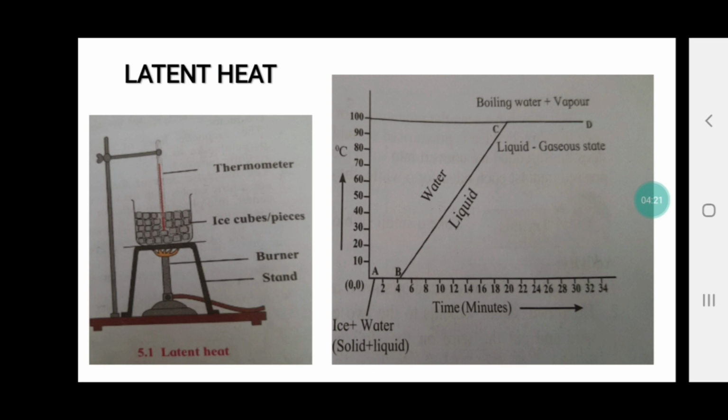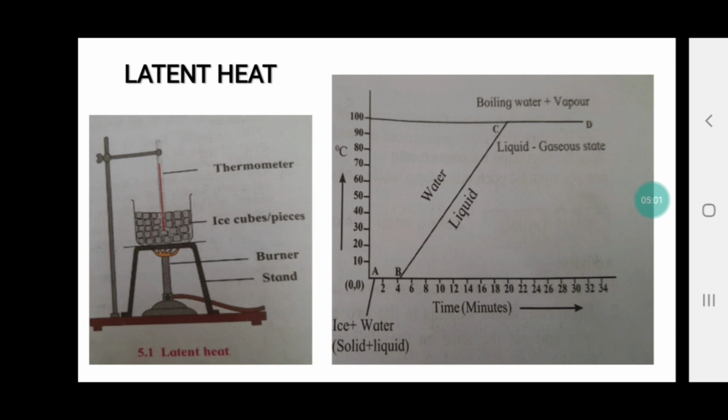The temperature starts rising to 10 degrees Celsius, 20 degrees Celsius, 30 degrees Celsius, and so on. Now here what is happening? In this case, the state is not changing. What is changing? The temperature is changing. It is increasing. And it will come to a point where again it will stop increasing. At that point, again the state is changing, the liquid is getting converted into vapors, and those vapors are moving in air.